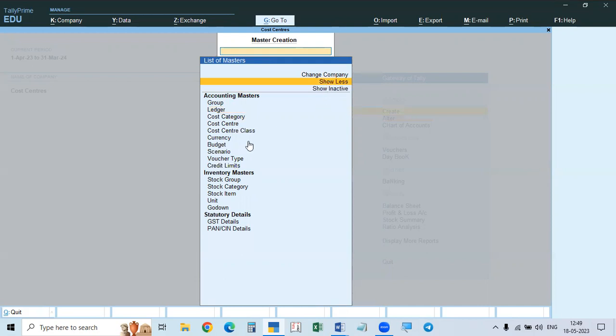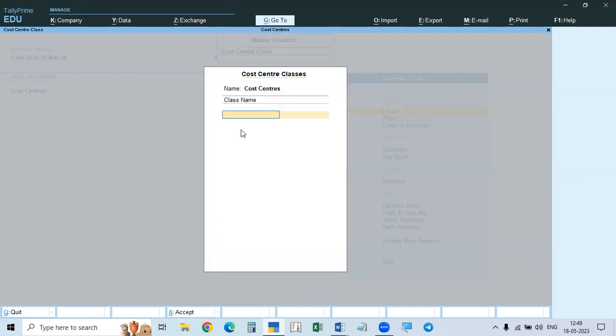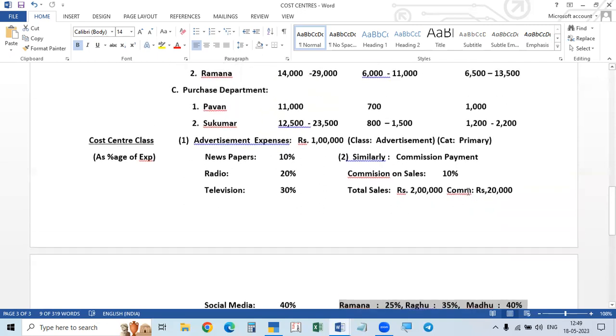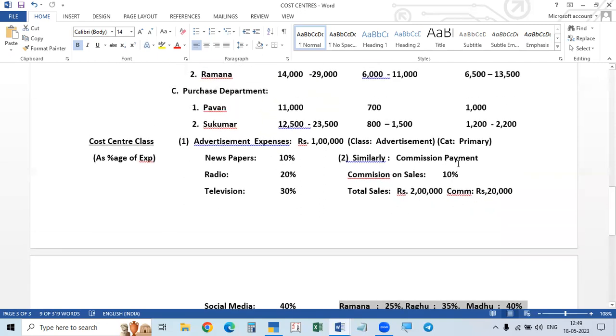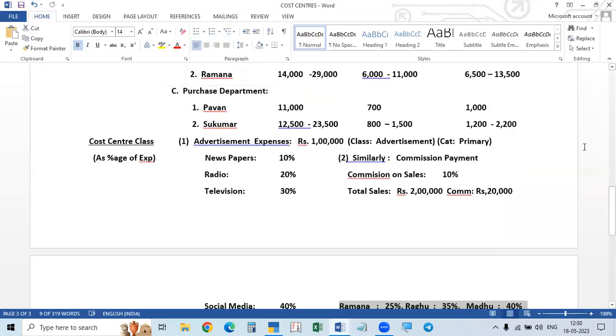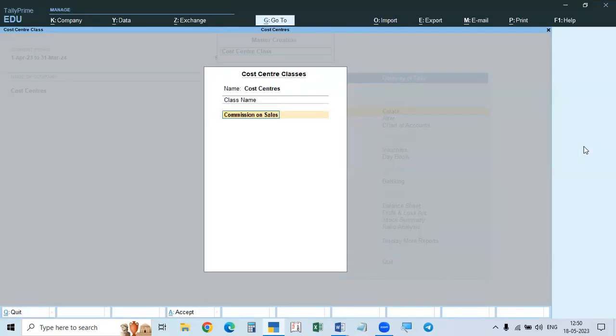If we click more, we'll get cost center class. So we have to get the class. What is the class? Class is salesman commission. You can call it commission on sales. Commission on sales is the class name we are creating. That is, commission on sales is divided as percentage. That's why it is called cost center class.